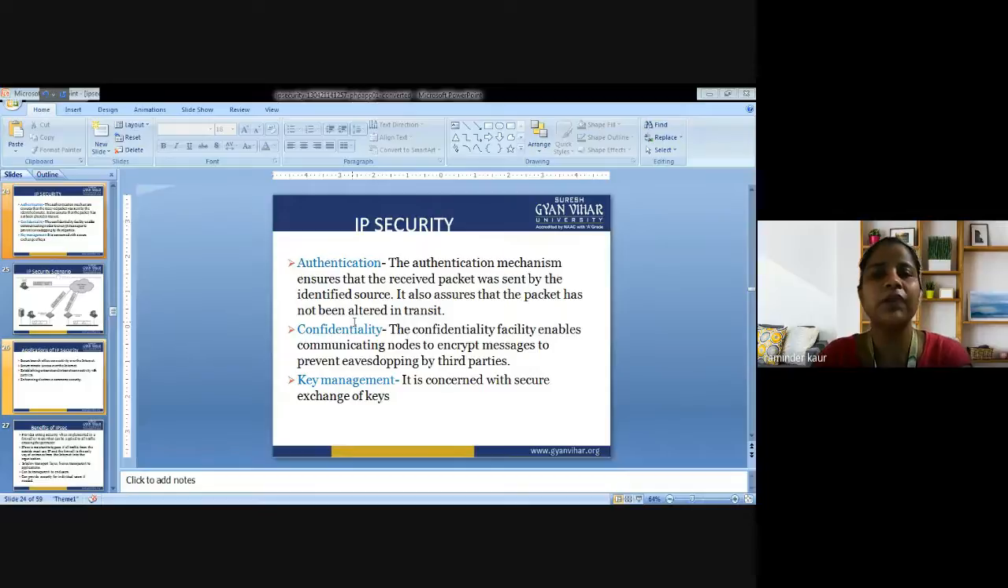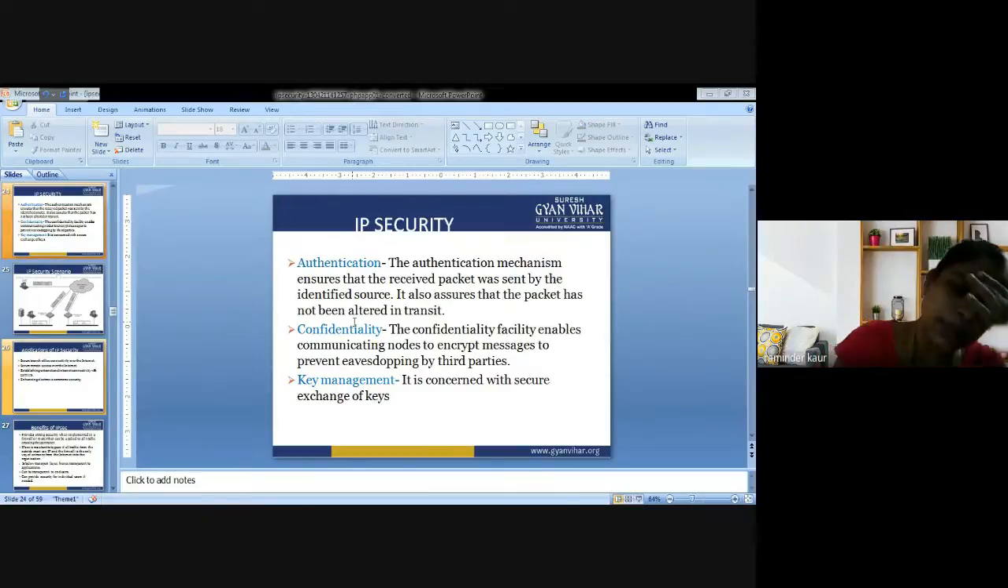So it is concerned with secure exchange of key. Key management, as the name implies, is concerned with how we securely exchange the key. If we are using any kind of algorithm, it could be the DES algorithm or the AES algorithm or any other security algorithm, every algorithm is associated with a certain key, so that after applying that key, we can obtain the plain text that is being transmitted over the network. That is why key management is the main concept being discussed here in IP security.